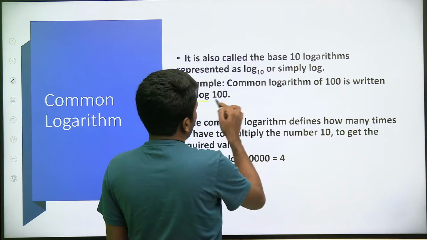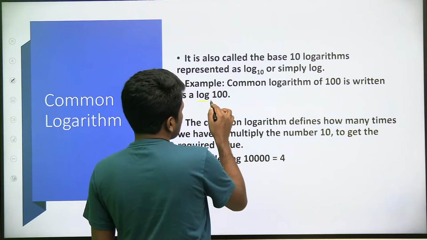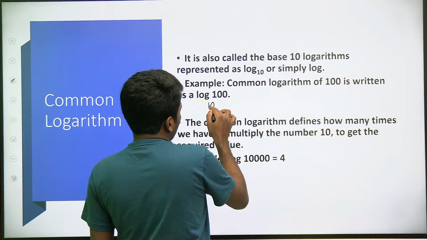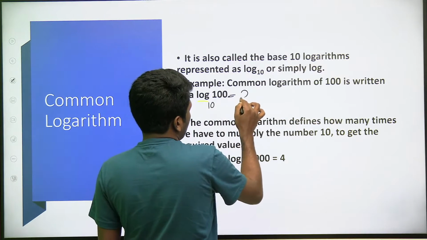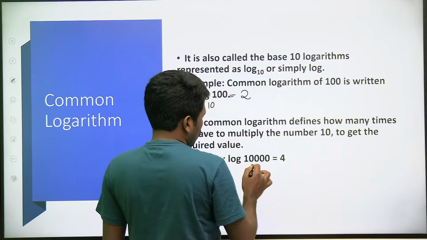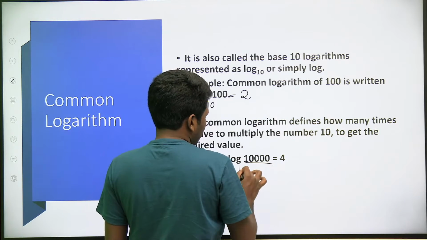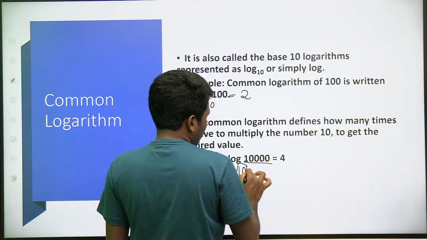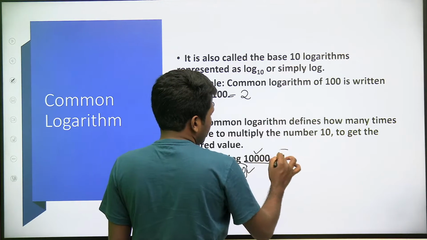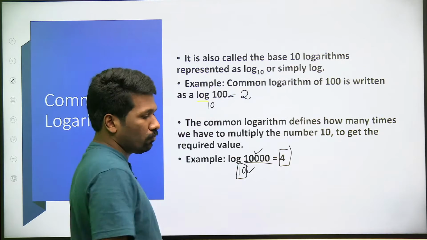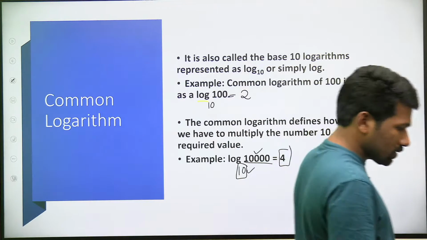For example, log 100. Log 100 means 10 का कौन सा power 100 देगा. So log 100 to the base 10 is 2. Log 10,000, that means by default it is base 10 itself. 10 का कौन सा power है 10,000? 10 का fourth power है 10,000. So it will be 4. All of you clear? Please respond.